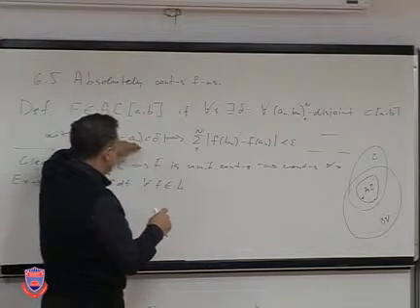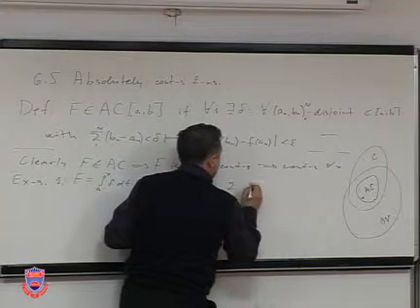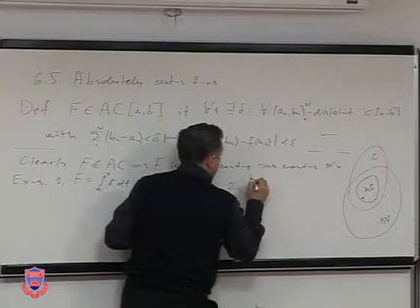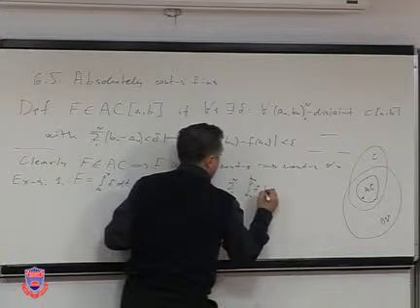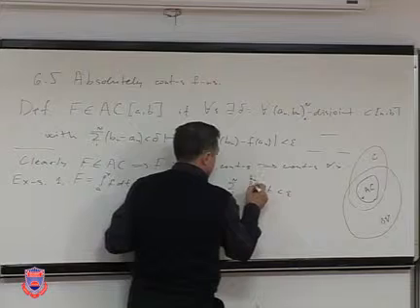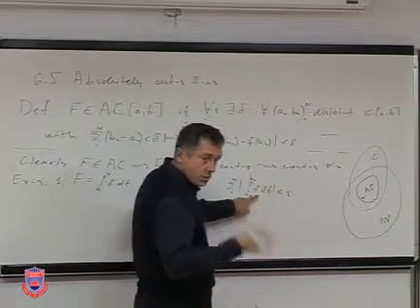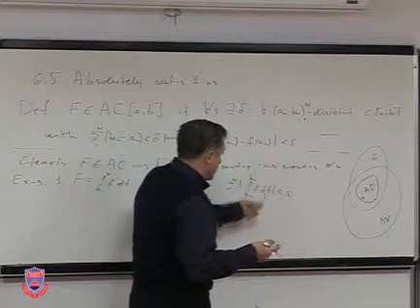Usual absolute continuity of this function f means that the sum of integrals over a_n, b_n, sum from 1 to n, of f dt is smaller than epsilon. Indeed, we want to prove this one, okay? But we have something stronger, so this is some particular case.